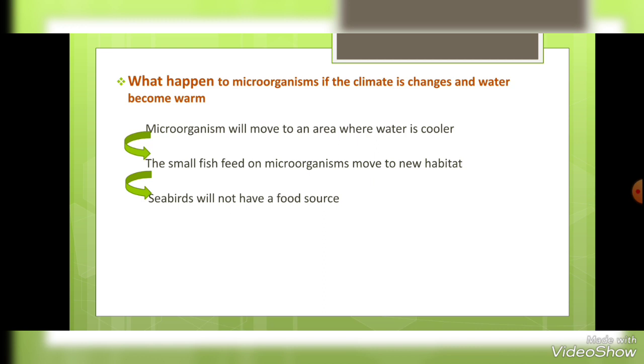And if the microorganisms move to another area, what would happen to the small fish that live in our area now? The small fish also will follow the microorganisms that move to another habitat, or they will die. But most of the time they can swim until they find another place or habitat that contains the microorganisms. Also, what happens to the seabirds? The seabirds in that case will not have the food source because their main food is the small fishes.